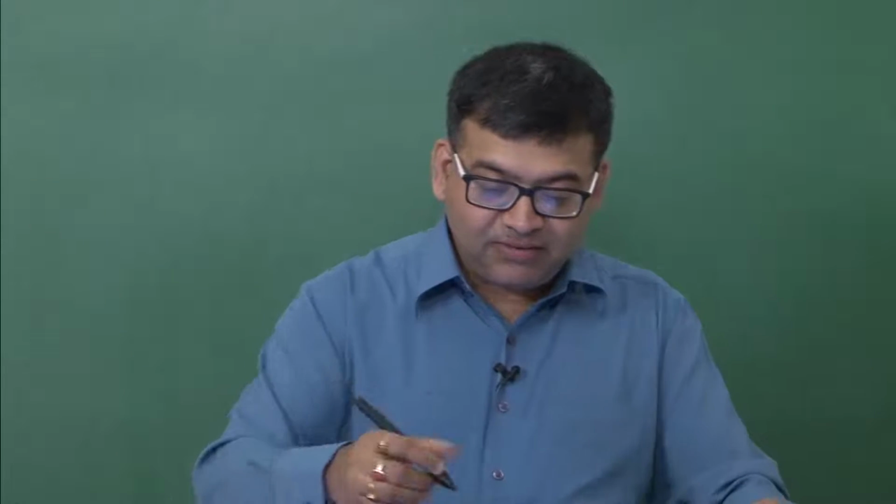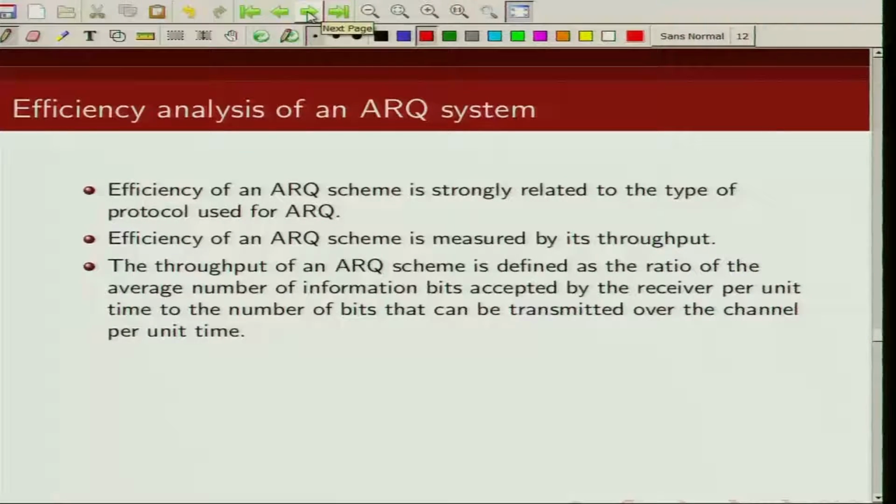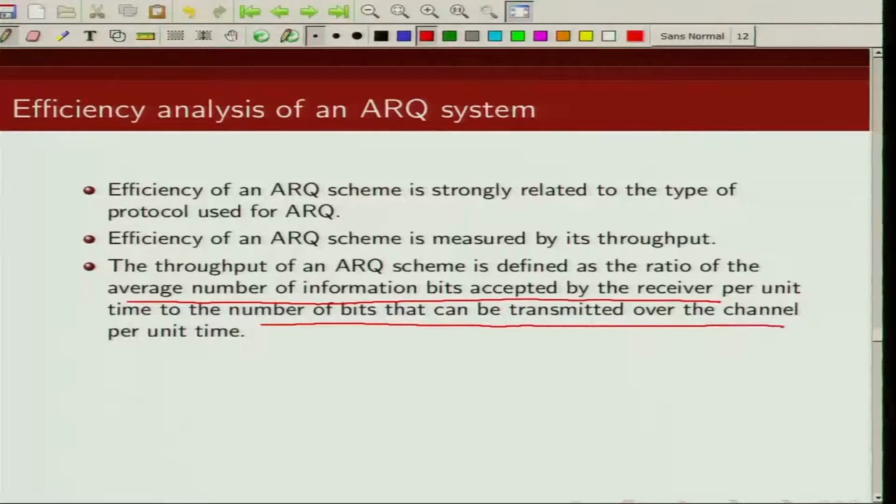On the other extreme, selective repeat has the best efficiency because we are only retransmitting those packets which are received incorrectly. So we are quantifying the efficiency of an ARQ scheme using its throughput. The throughput of an ARQ scheme is defined as the ratio of the average number of information bits accepted by the receiver per unit time to the number of bits that can be transmitted over the channel per unit time.